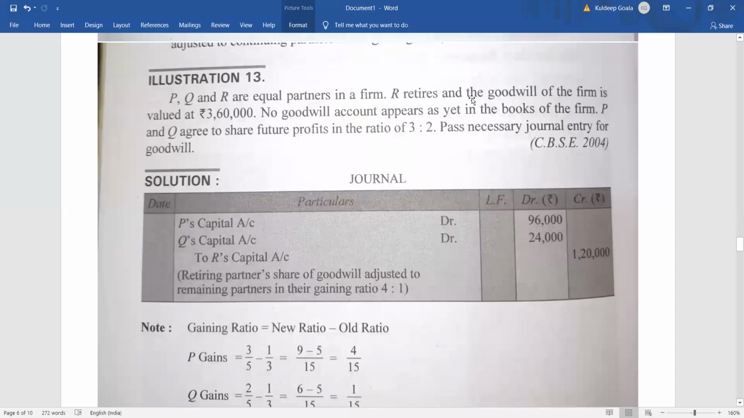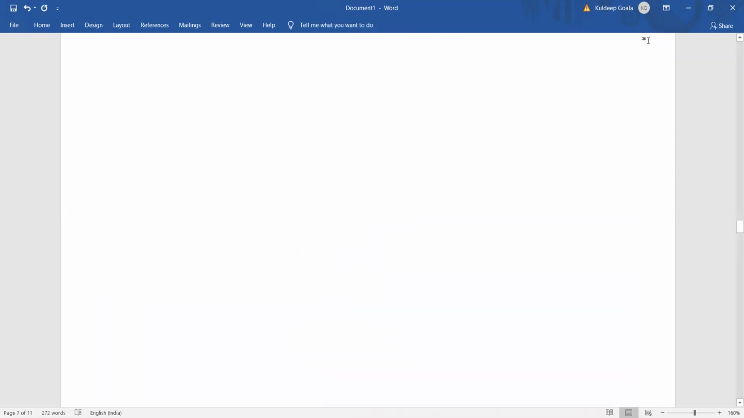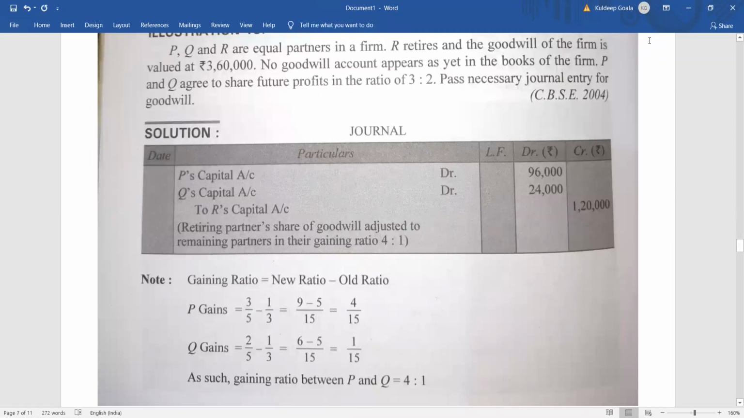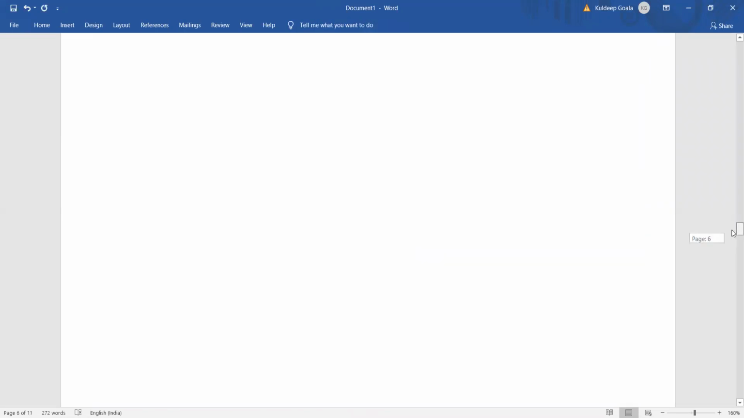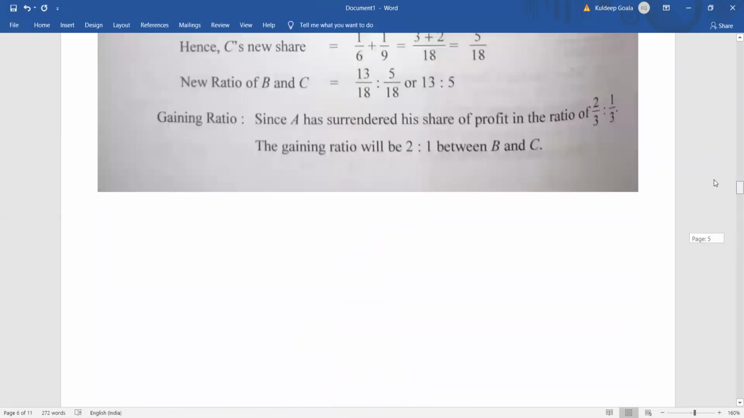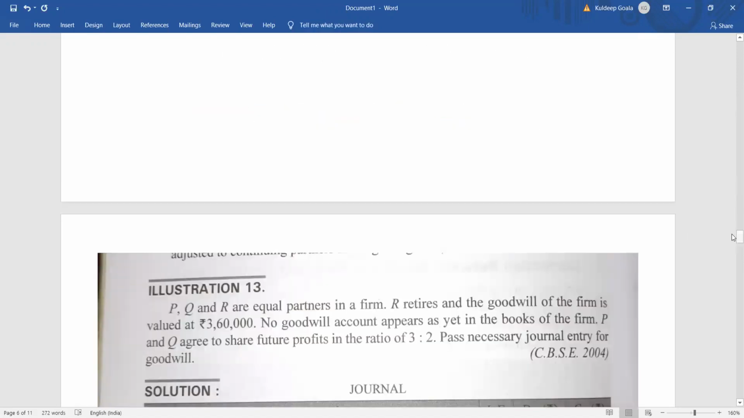So now we are going to learn about the treatment of goodwill at the time of retirement, right? The treatment of goodwill at the time of retirement. That means how we are going to treat the goodwill at the time of retirement. Remember that I have already told about the journal entry that is going to take place. So that will not be a very big problem for you all, because we have seen the journal entry in the previous video also, that the journal entry for goodwill appears like this.